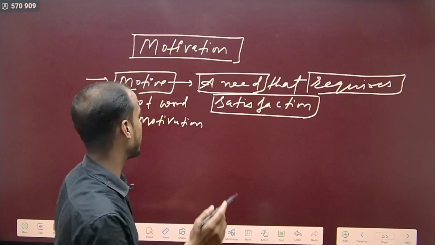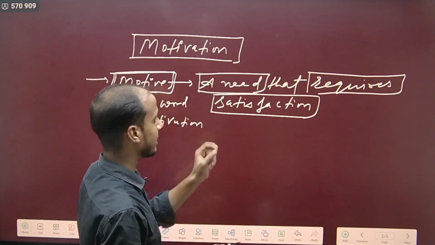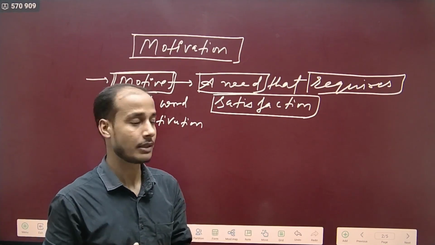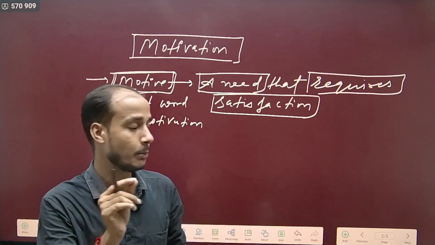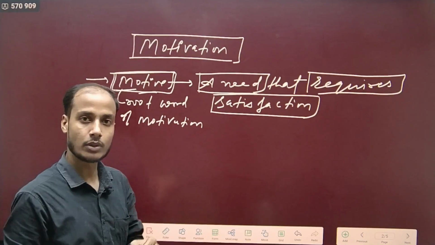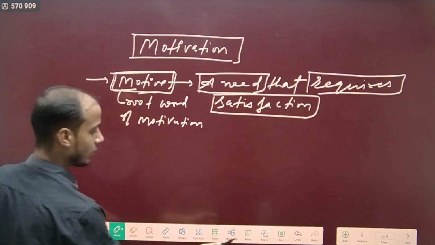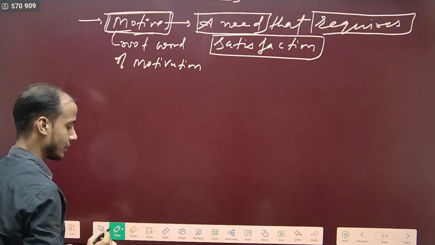So this is the root word called motive, and this is the meaning of the word motive. When there is any need and that need of ours requires any sort of satisfaction, it is called motivation. This is the meaning of motivation, and I am sure everyone must have understood. And once you have understood the meaning of motivation, let's understand what the types of motivation are.